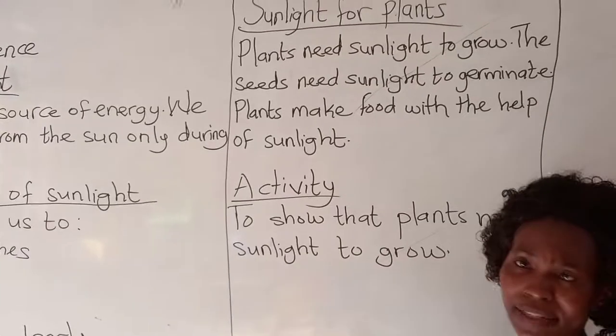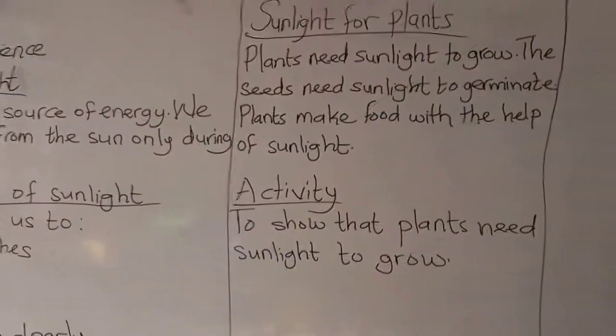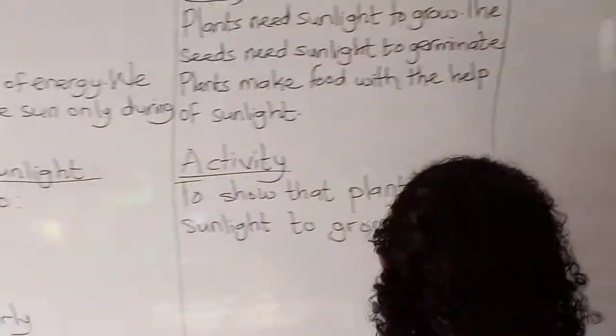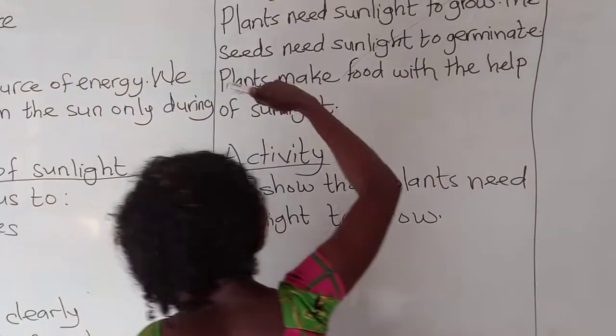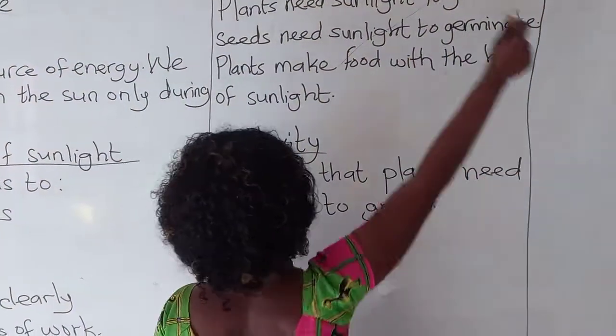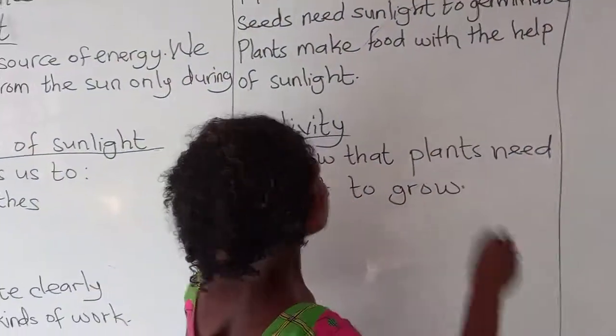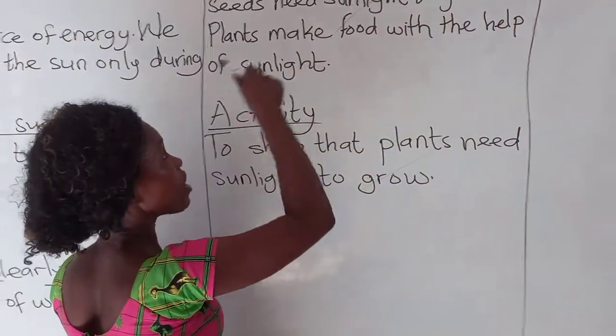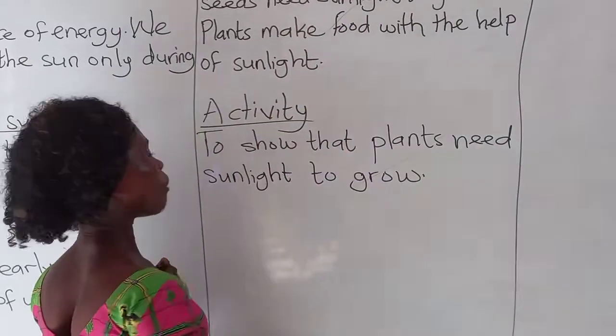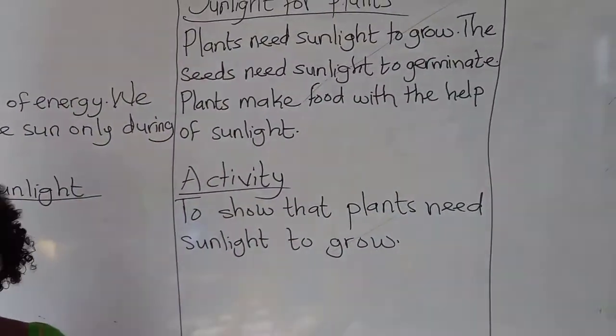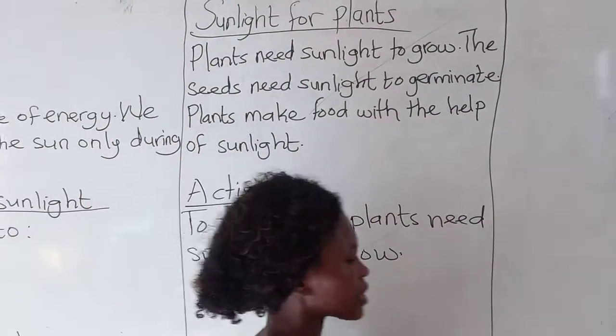Not only humans need sunlight, but plants also need sunlight. So plants need sunlight to grow, and plants need sunlight to germinate. The seed needs sunlight to germinate, to grow out. Then also plants make food with the help of sunlight.